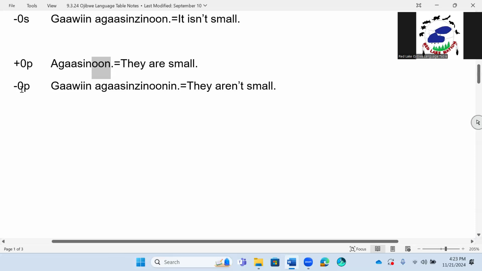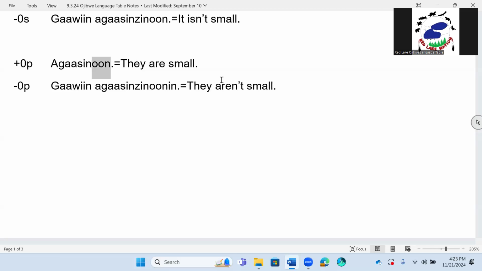Negative, not doing anything to anyone, but there's more than one that we're talking about. Gawin agasin zinunin. They aren't small. Remember, this is negative. They aren't small. Gawin agasin zinunin. Ooh, that one was kind of hard. All right, but nonetheless,